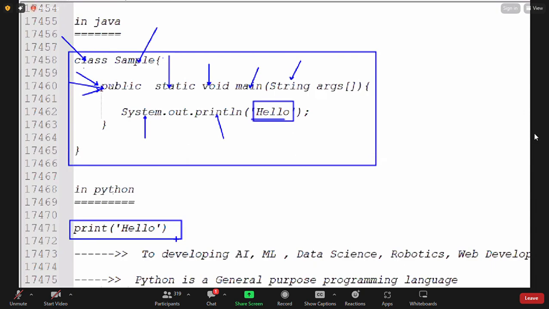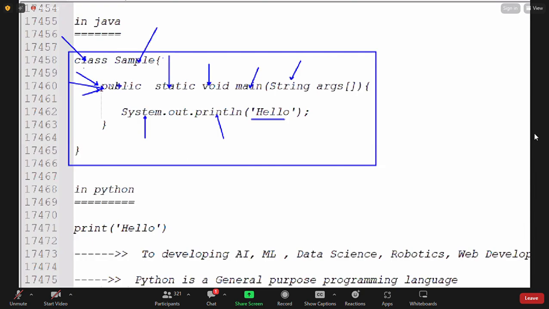But if we choose Python, guys, then in Python we have one print function. By using the print function, we can print what we want. That's it. Single line. So what is the use of the print function? If you are learning, that's a single definition: the print function is used to print something we want. Single line, guys. That's why we can say Python is simple and easy to learn.